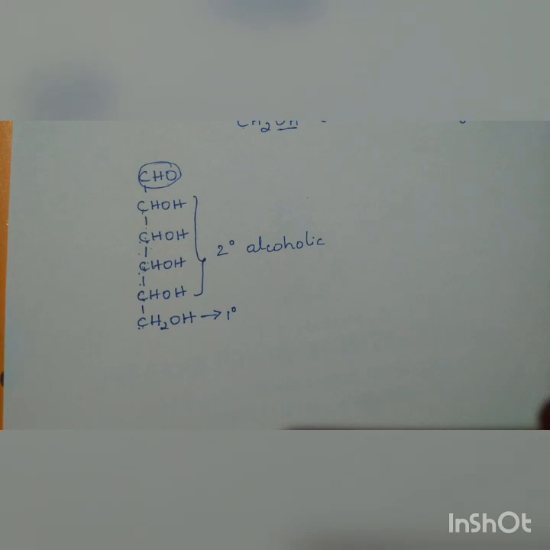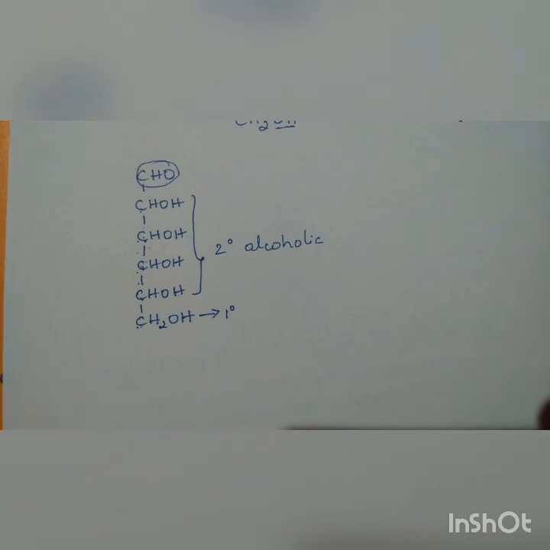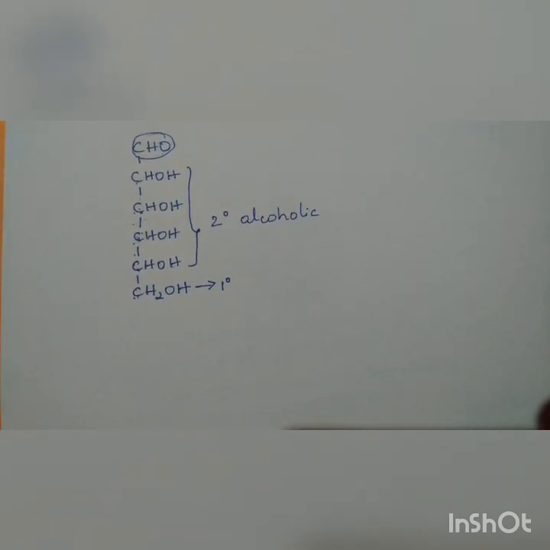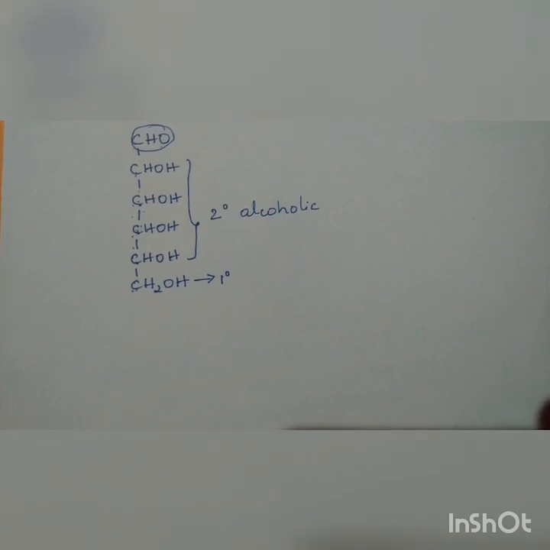By doing some chemical reactions and using the products, we are going to prove that whatever we said for the open structure is exactly true. Deducing the structure from the reactions is called structural elucidation. So we are doing structural elucidation of glucose now.